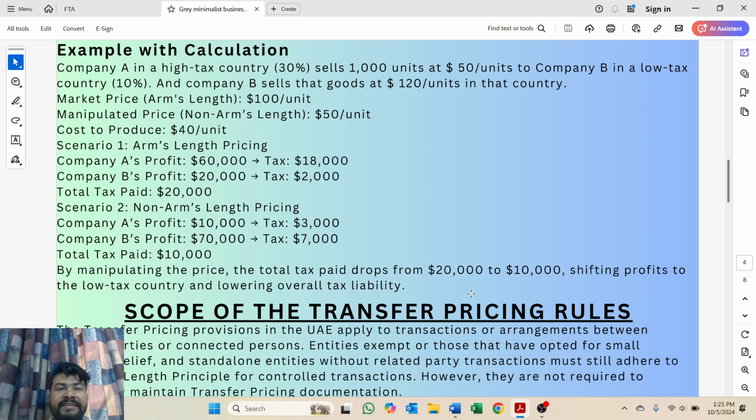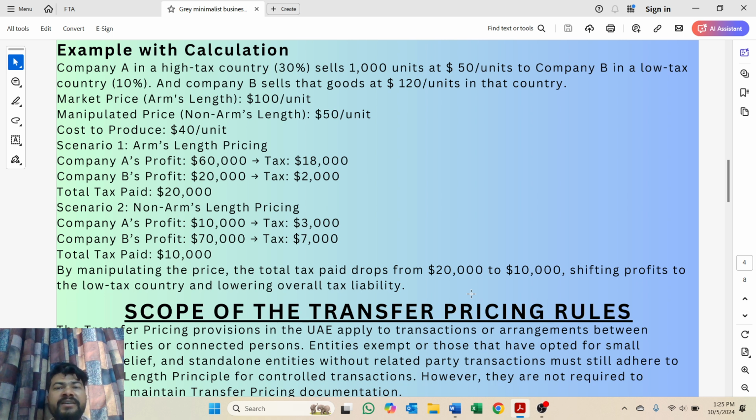Let's come to another situation where arm's length pricing is not followed. Here they are selling goods at $50 only, so $50 is the selling price for company A, and the cost to produce is $40. In that case, the per unit profit is $10, 50 minus 40, times 1,000 is equal to $10,000 total profit, and at the rate of 30%, the tax is only $3,000.